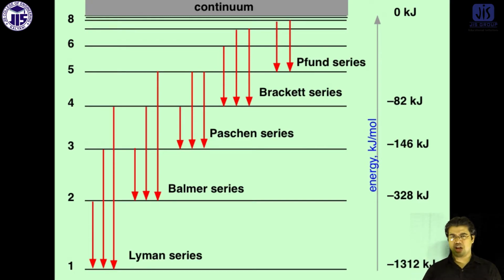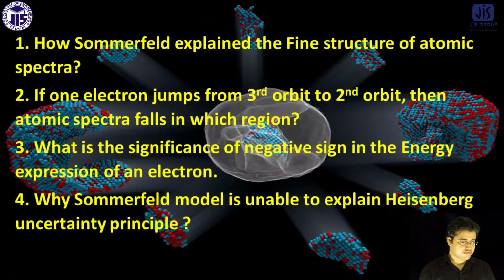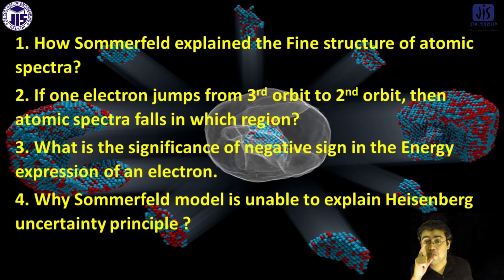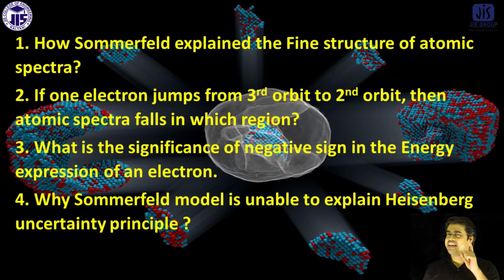If there's any confusion, you can check my previous class, then the concept will be clear to you. Come to the third question. What is the significance of the negative sign in the energy expression of an electron when we calculate it from Bohr's model? The negative sign indicates that the electron is more stable in the atom than outside of the atom.